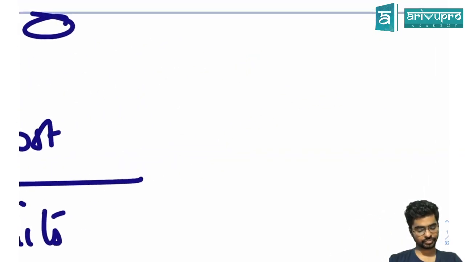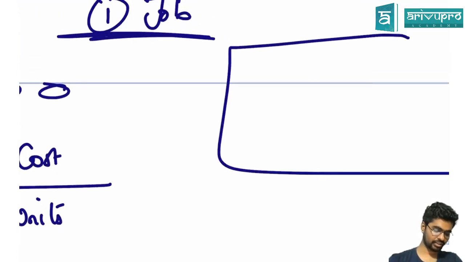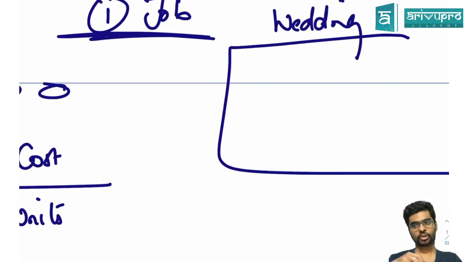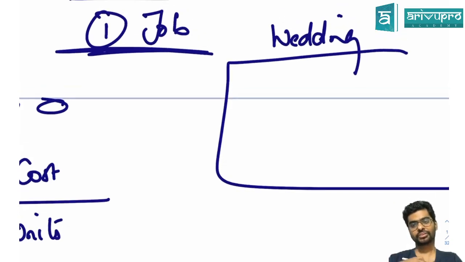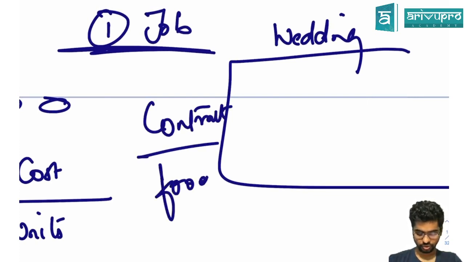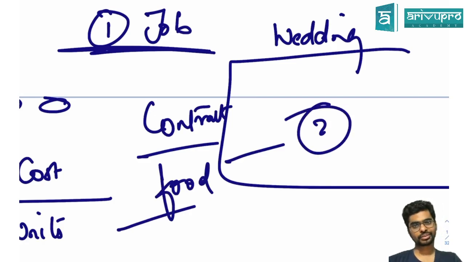Let's say, for an example, there is a wedding function happening. When the wedding function is happening, let's say somebody is coming and taking a contract for food. What will he charge you for? Will he charge you just for making food for your wedding, or for everyone's wedding he is going to come and try recovering it from you? What will he do?